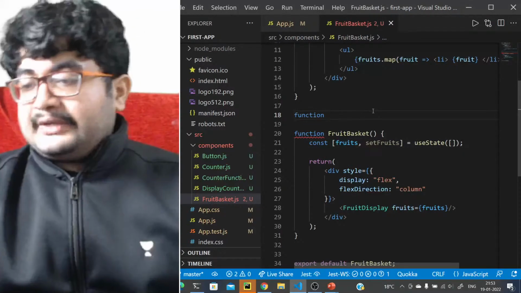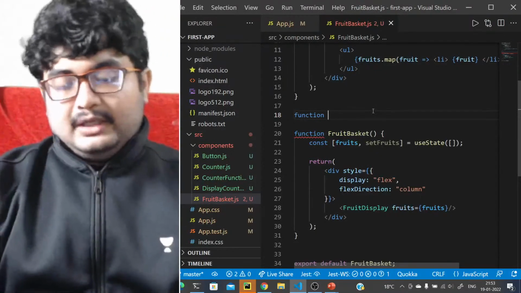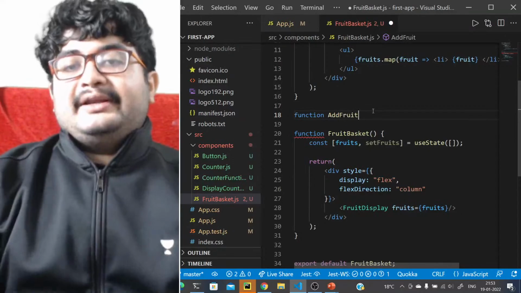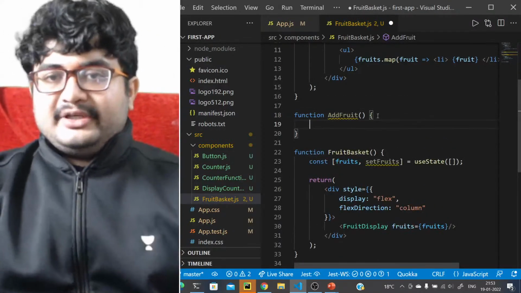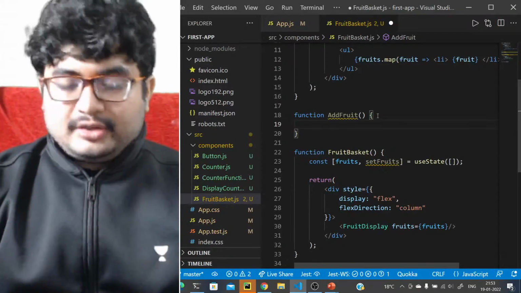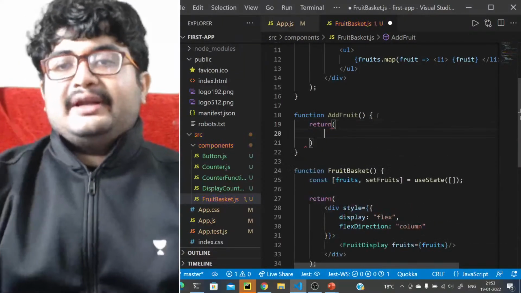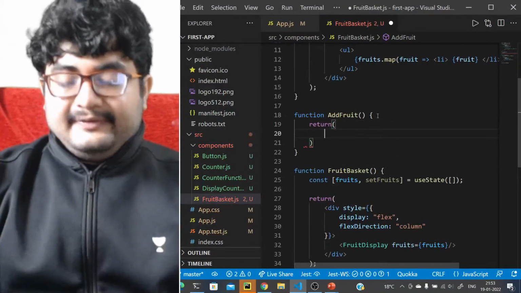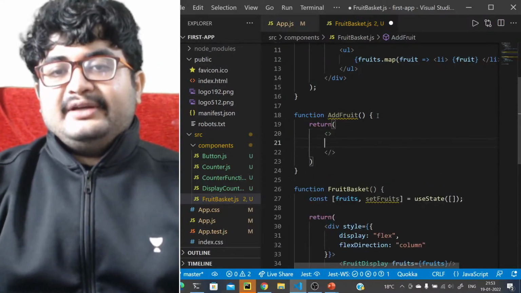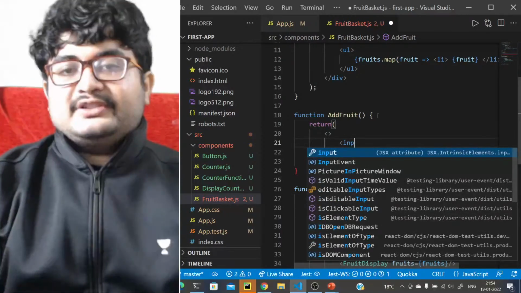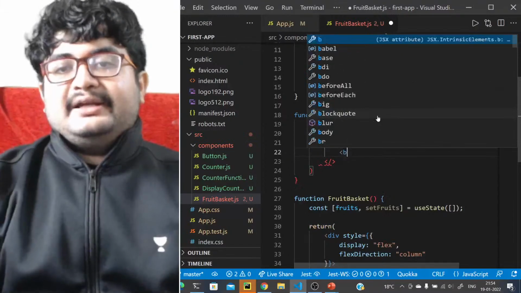So function, what we want to do here is an add fruit component, right? Add fruit component. We can actually break the add fruit component into multiple components, but for the sake of time, let's just not do that, right? It will be responsible for adding a fruit, right? So what will it contain? We will not give a div tag here. It will contain an input first, and it will contain a button, right? It will contain a button,